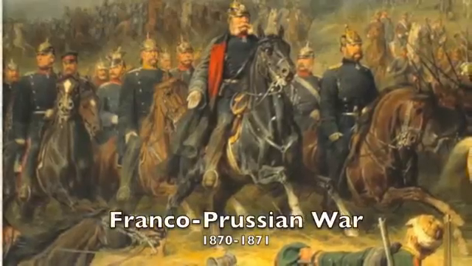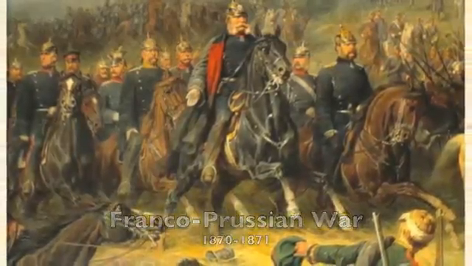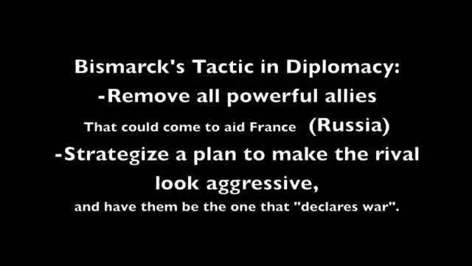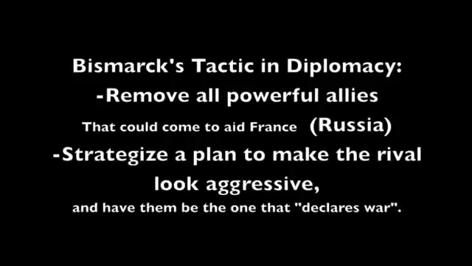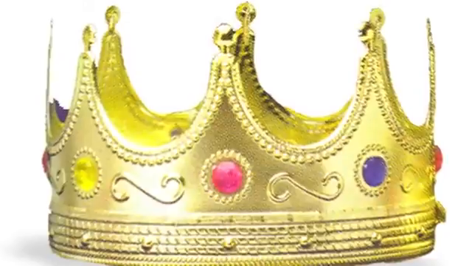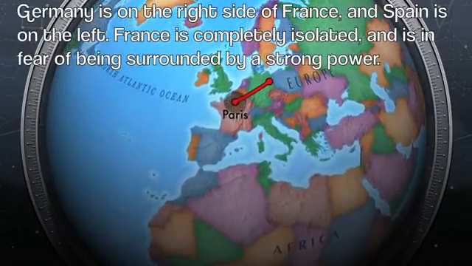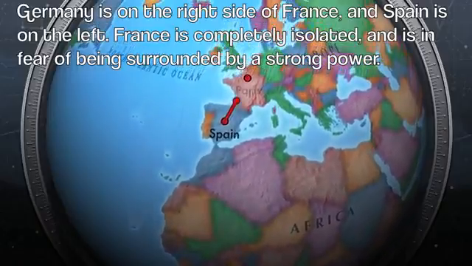Next on Bismarck's radar was France, the next large power. He used the same tactic in demeaning France's power as he had with Austria's. First, he started off by removing all powerful allies that could come to aid France, such as Russia. The offer of a king's place from Spain initiated tension between France and Prussia, as France was in fear of the power of Prussia that would completely encircle France.